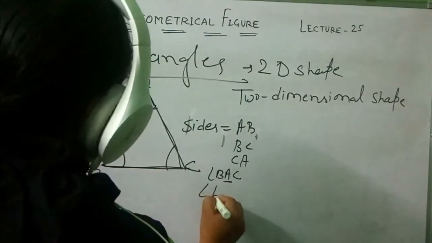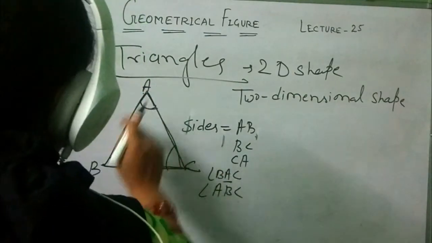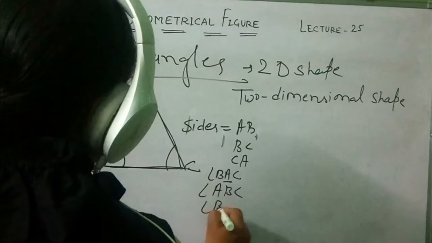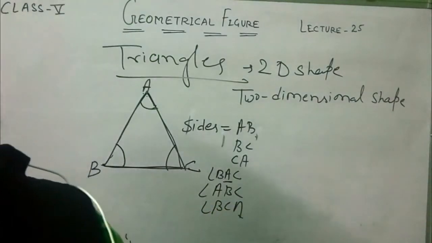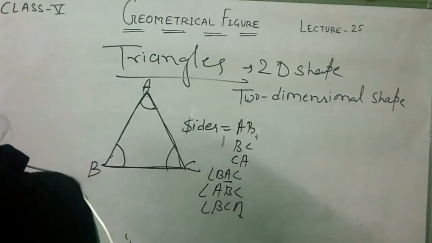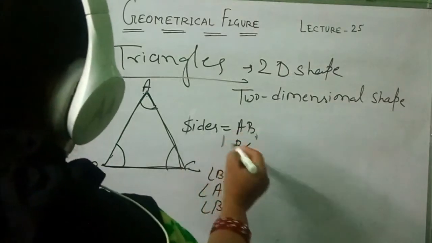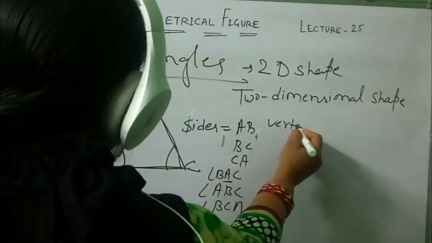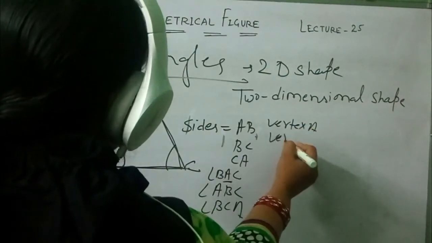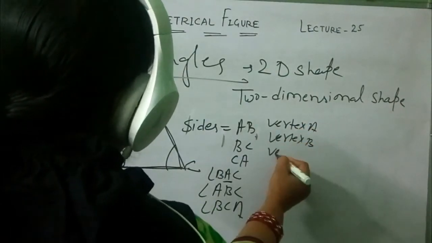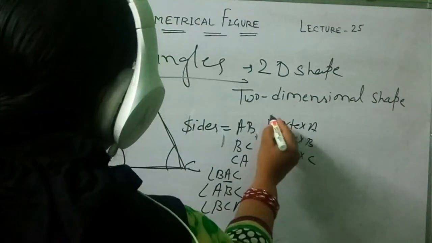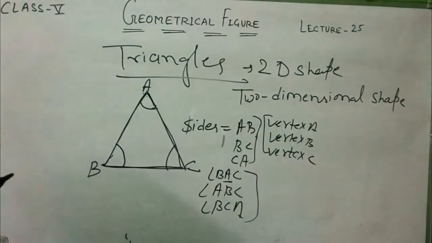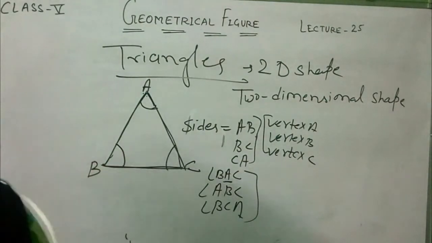These angles, how to write? Angle ABC, and this one angle BCA. Means here three sides, three vertices and three angles. The vertices are vertex A, vertex B and vertex C. These are the three vertices, three sides and three angles. A triangle has three sides, three vertices and three angles.